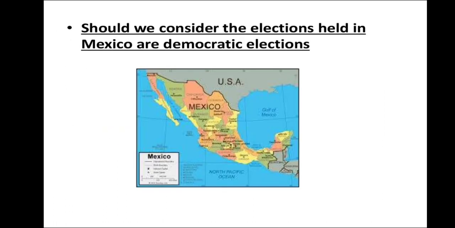Then we have Mexico's example. Let's consider if their election is democratic or not. So Mexico is a country in North America, and its capital, if you want to know, is Mexico City. And China, I hope you all know that Beijing is the capital, Xi Jinping is the president now, and Pakistan's present prime minister has been changed. So I would like to know if you have the information. Please write in the comment section.